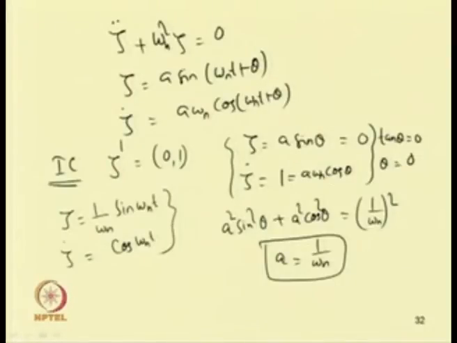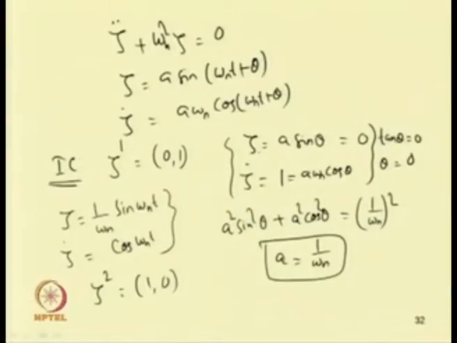So, taking this initial condition, we got this zeta and zeta dot, and after a time period T, what do we obtain? We will obtain this zeta equal to 0 and zeta dot also equal to 1. Similarly, taking another initial condition, that is zeta 2 equal to 1 0, proceeding in the same way, we